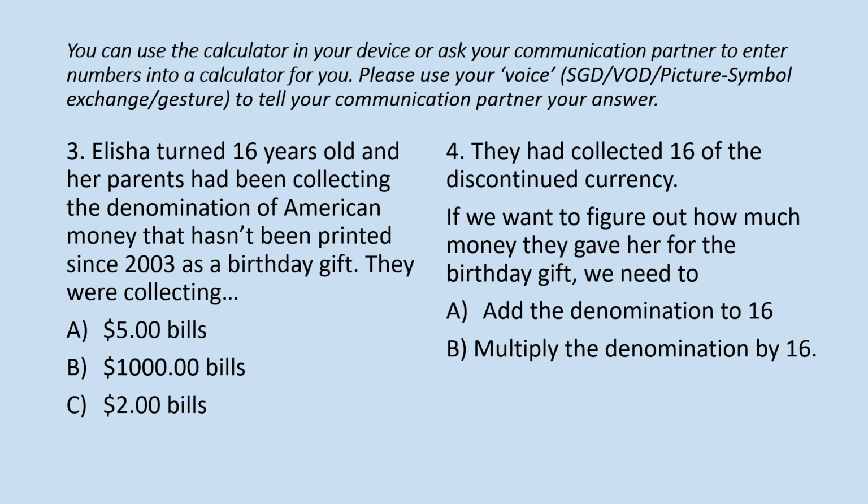Number 4. They had collected 16 of this discontinued currency. If we want to figure out how much money they gave Alicia for her birthday gift, we need to A, add the denomination or the value of the money to 16, or B, multiply the denomination of the money by 16. Go ahead and click your switch or your mouse when you're ready.